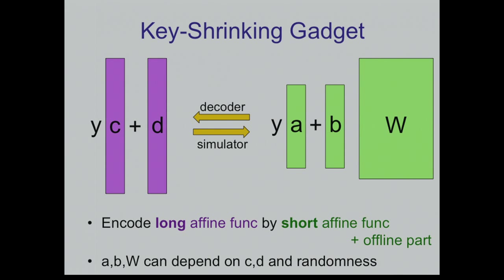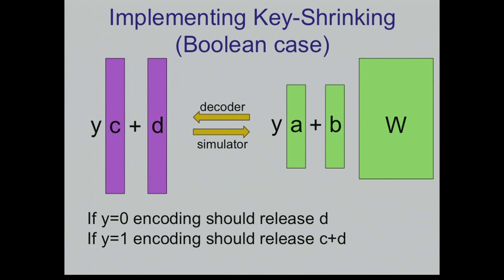Once you define this thing, you can see that it's actually not hard to implement it, at least in the binary case. So how do you shrink keys in the real world? PRG, or more abstractly, you use symmetric encryption. You can encrypt your long keys by using short keys. So that's exactly what we're going to do.